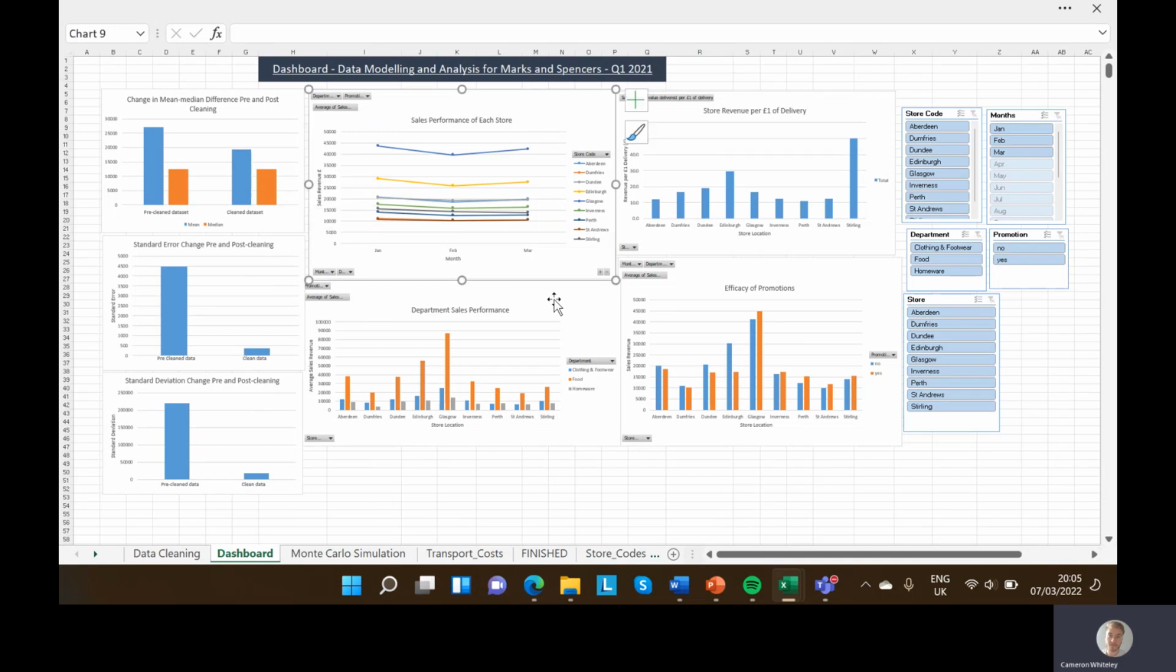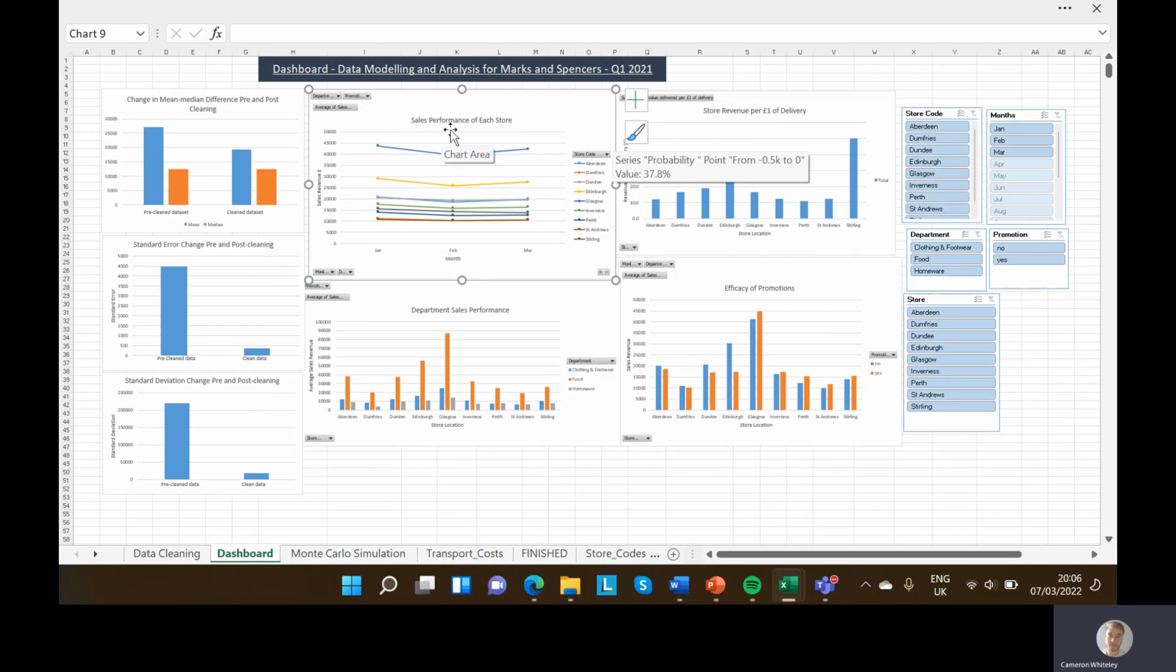So here we've got lots of pivot charts built off pivot tables with integrated slicers as well. These are really good for allowing you to change different variables and get different insights and different graphs without taking up too much space or wasting too much time.